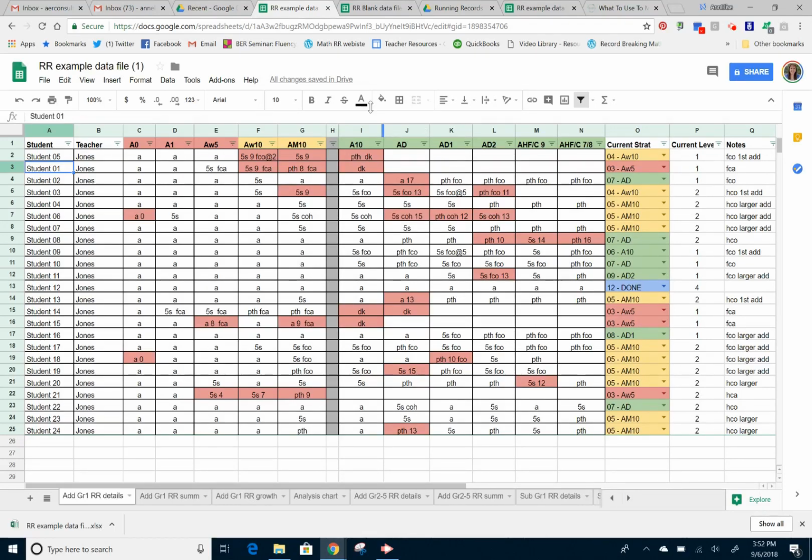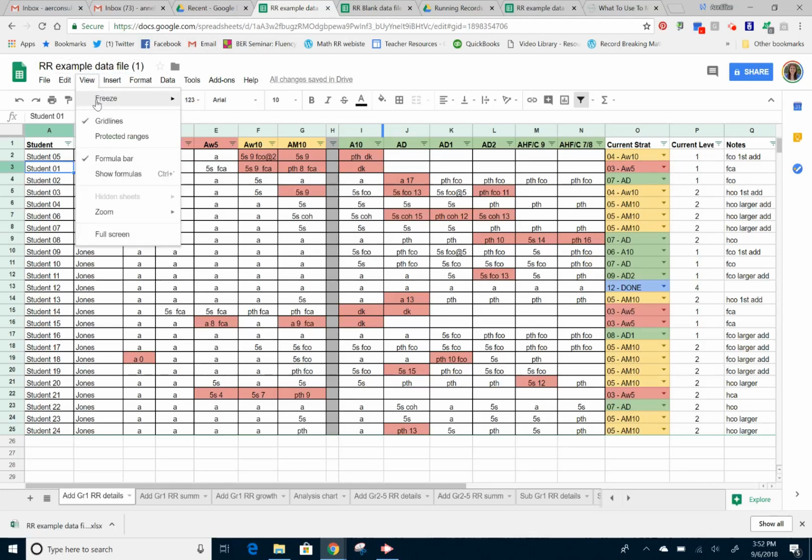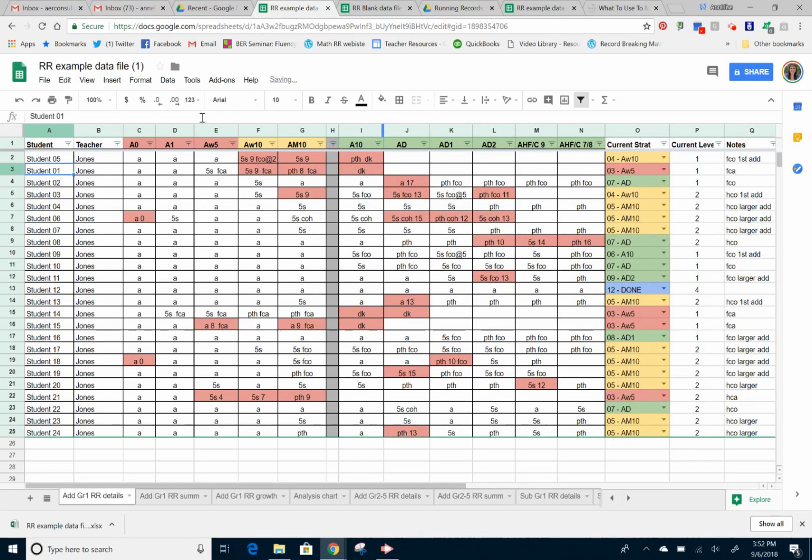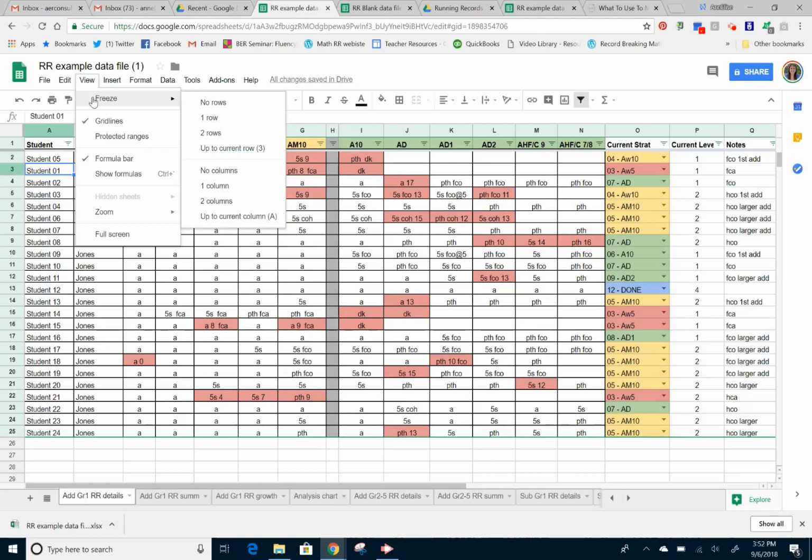So the first thing that I want to do is go over here to View. When I click on that, the very first option is Freeze. So I choose Freeze, and I'd like to freeze just one row. That's going to give me the title of the strategies. And I also want to freeze one column, so I'll go to View and Freeze again, and choose one column.